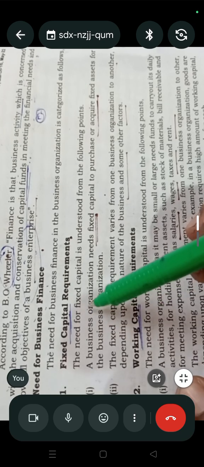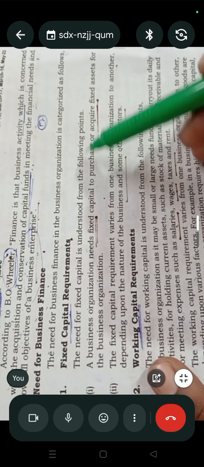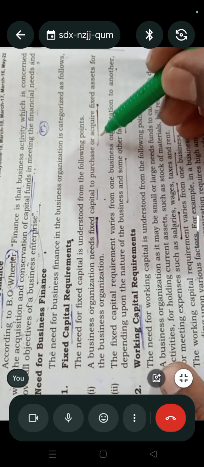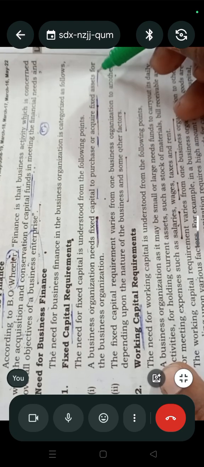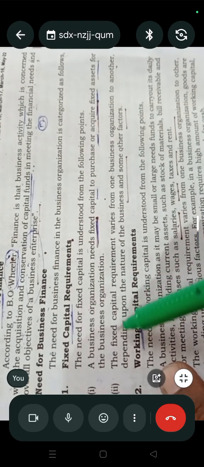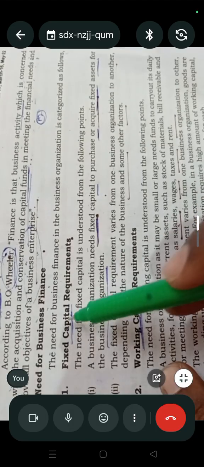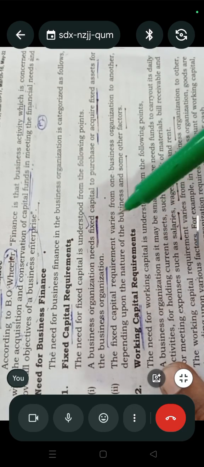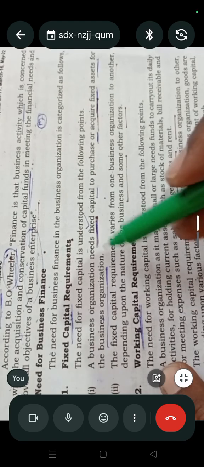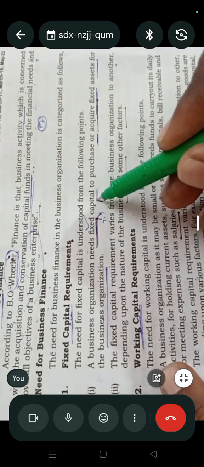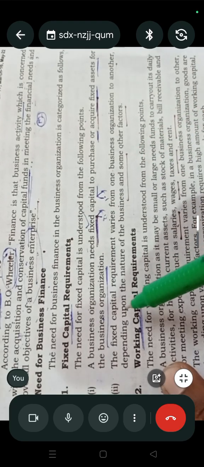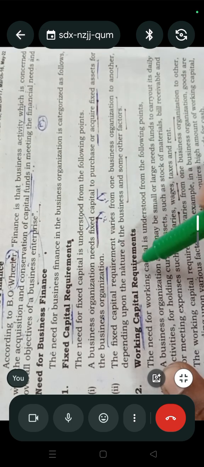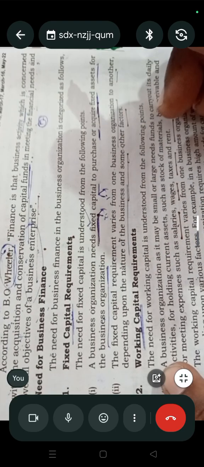The need for fixed capital is understood from the following points. A business organization needs fixed capital to purchase or acquire fixed assets. To purchase fixed assets, they need fixed capital. Fixed capital means purchase of buildings, purchase of machinery, like this. The fixed capital requirement varies from one business organization to another, depending upon the nature of business. That means the fixed capital is different from business to business.